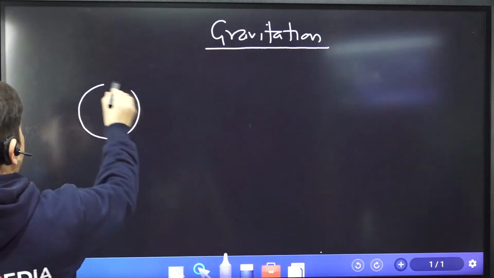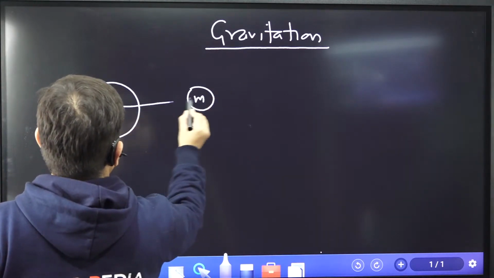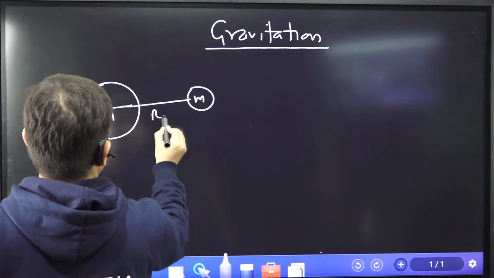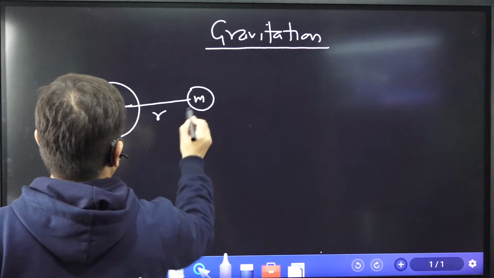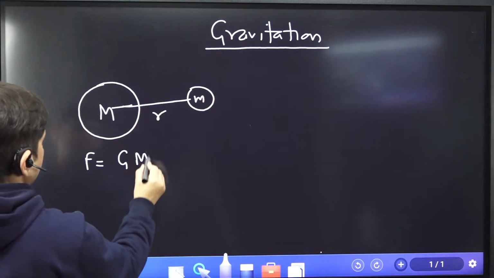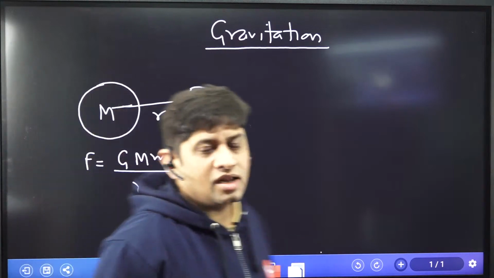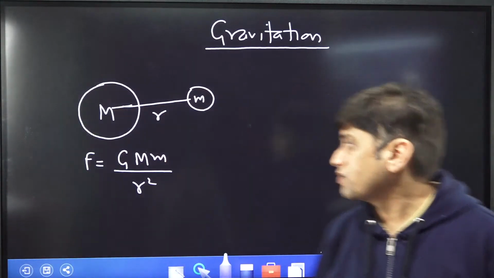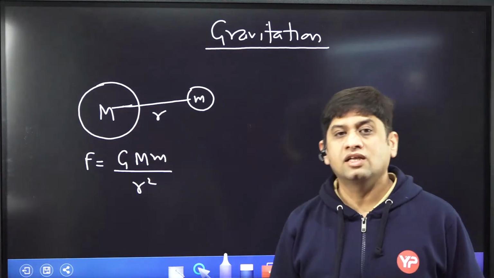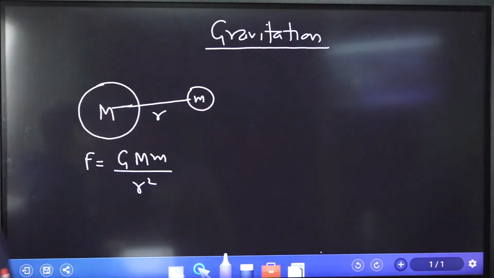If there is a mass capital M, and a mass small m, and let us say the distance between these two, radius to radius, is r, then there's a gravitational attraction force which is G capital M small m by r square. Assuming that capital M is the larger mass and is attracting the small m, there's a gravitational pull force GMm by r square. r is the distance from radius to radius. That is how it is.